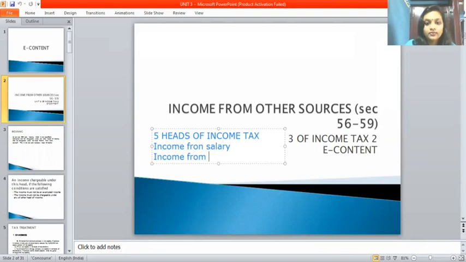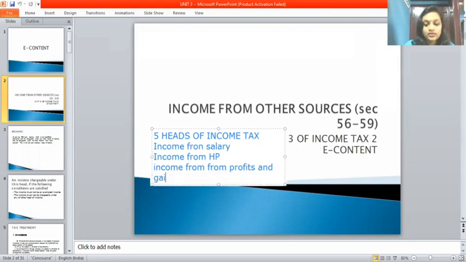Income from profits and gains of business and profession.